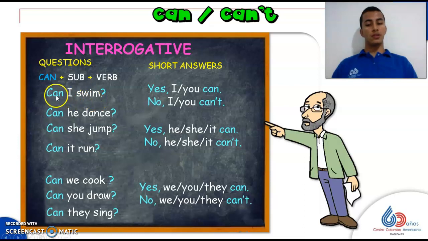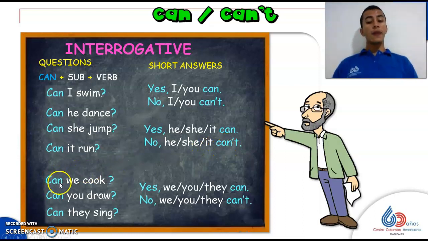So, to a question, can I swim? You can say yes, I or you can. No, I or you can't. Can he dance? Can she jump? Can it run? Yes, he, she, or it can. No, he, she, or it can't.